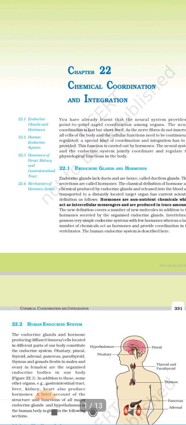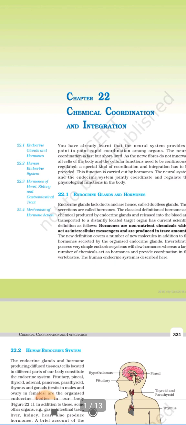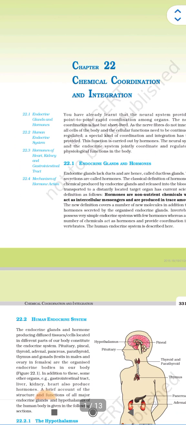The current scientific definition is as follows: hormones are non-nutrient chemicals which act as intercellular messengers and are produced in trace amounts. The new definition covers a number of new molecules in addition to hormones secreted by organized endocrine glands.